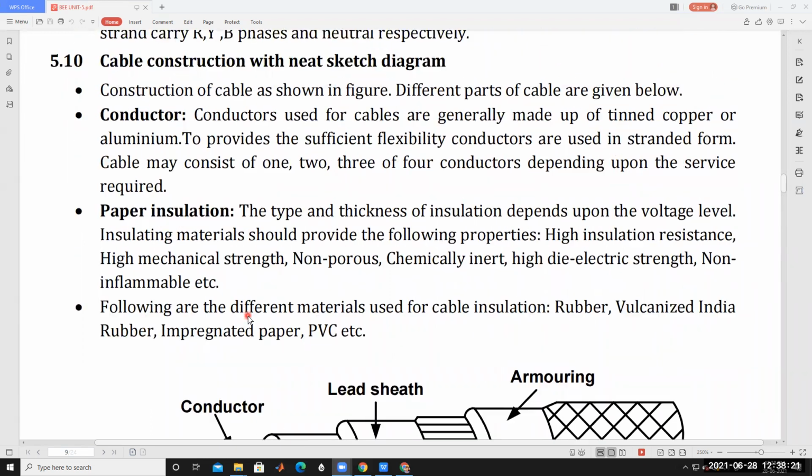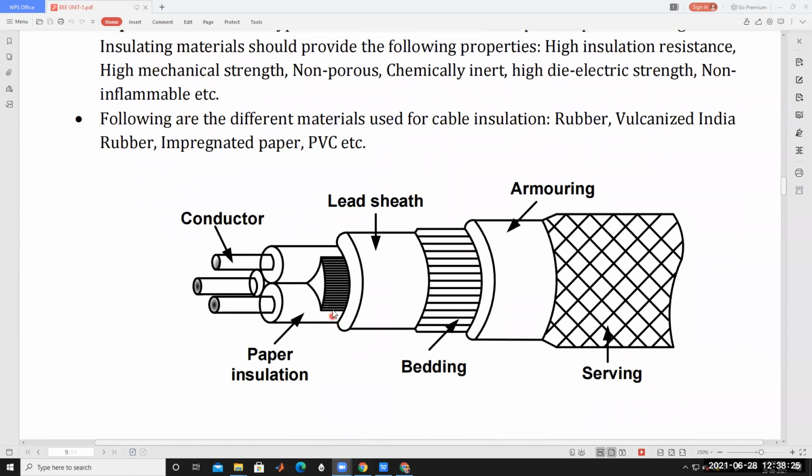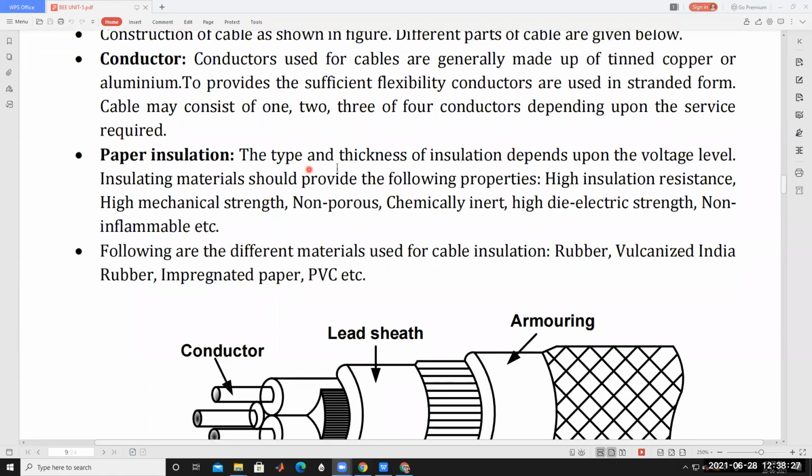Next, paper insulation. This is called paper insulation. The type and the thickness of insulation depend upon the voltage level. Based on the voltage level, the thickness of the paper insulation changes. For low voltage, a smaller thickness is used. For high voltage, a higher thickness of paper insulation is used.